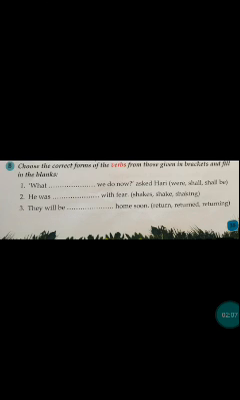Today let us see the B bit, that is choose the correct forms of the verbs from those given in brackets and fill in the blanks. Here we need to choose the correct form of the verbs which are given in the brackets. These are all helping verbs, right? A few are helping and a few are direct verbs. So we need to choose the correct verb to fill the sentence, to give the complete sentence.